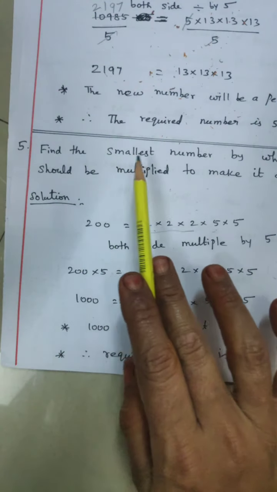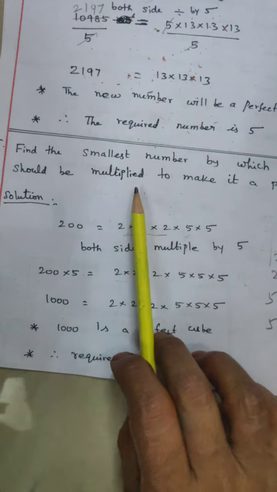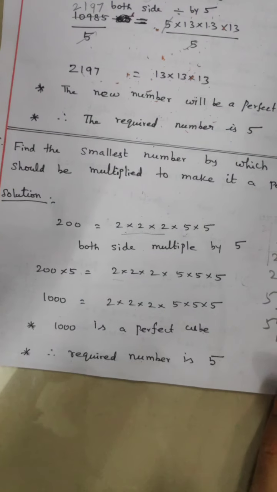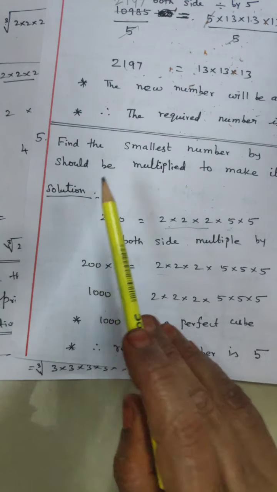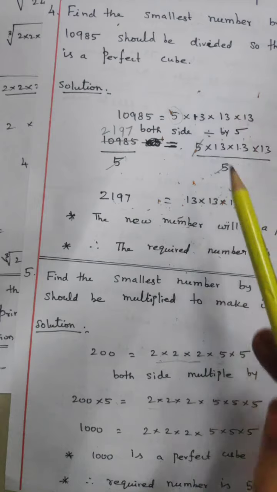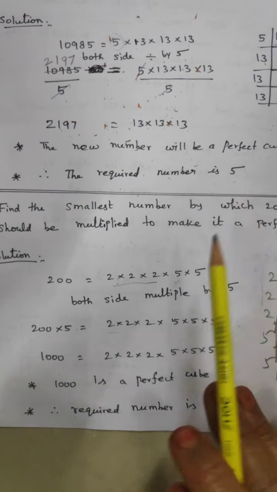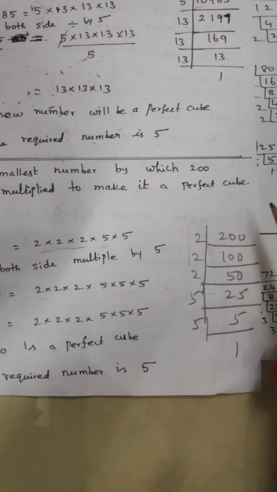Now fifth sum. Find the smallest number by which 200 should be multiplied to make it a perfect cube. Now solution. Which number to multiply? In the previous sum, which number is divided to get a perfect cube. Now 200, do it in the LCM method. Same condition only, as in all the sums.